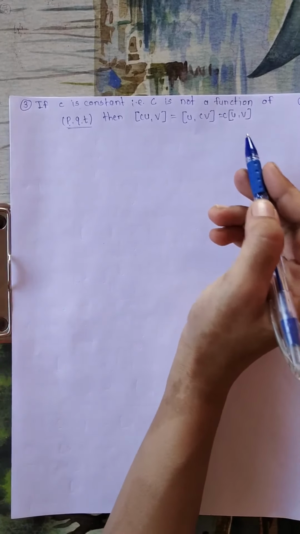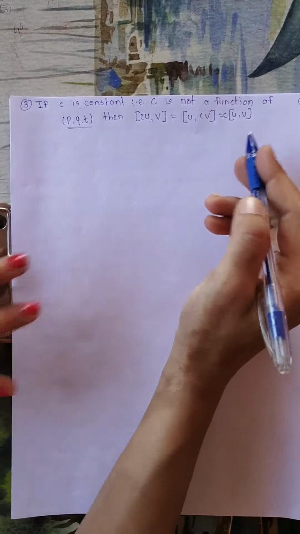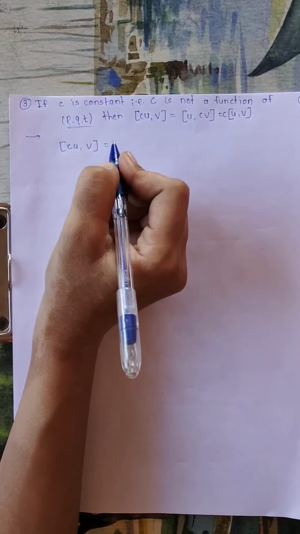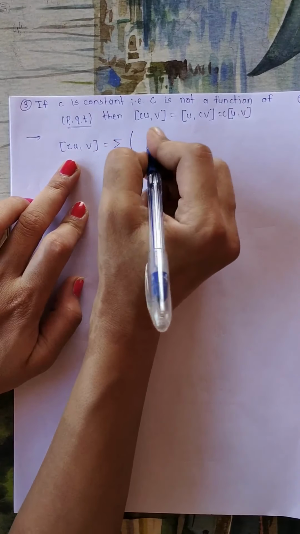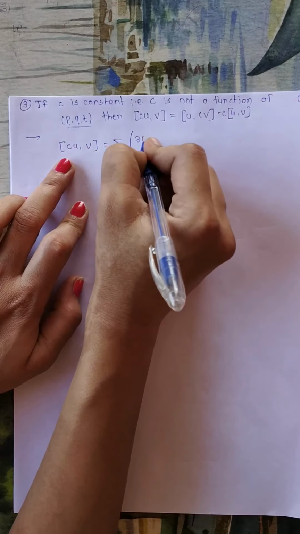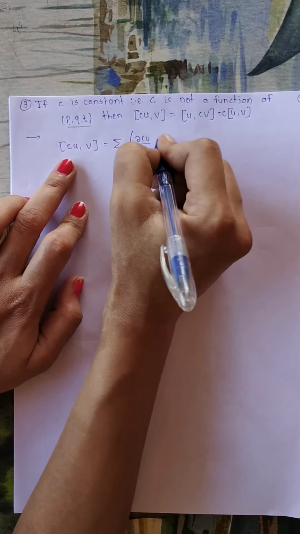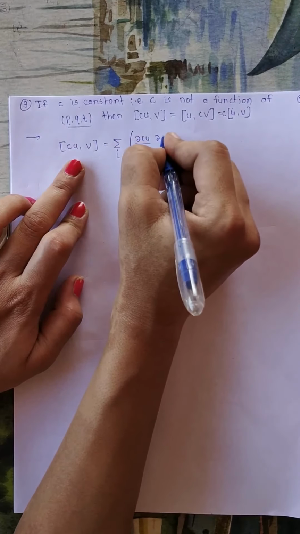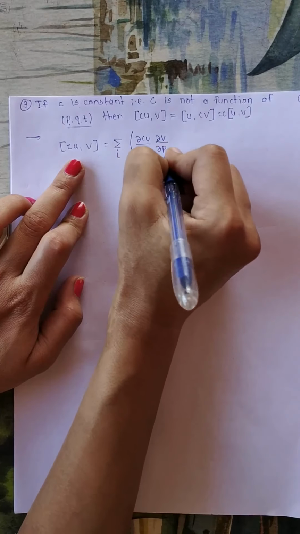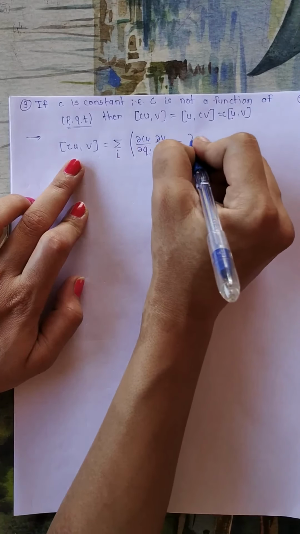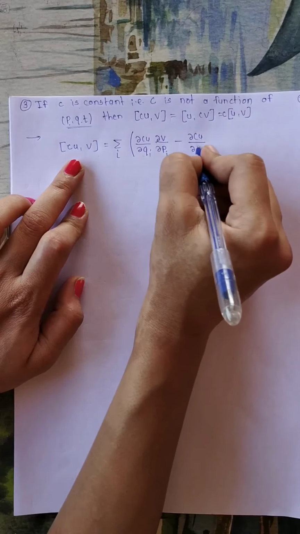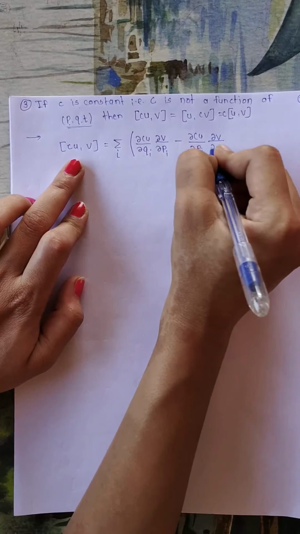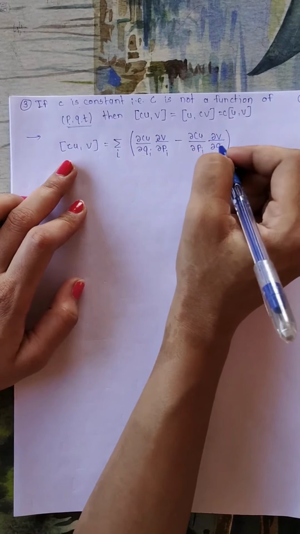So to prove this, first we will find the Poisson bracket of cu and v. By definition of the Poisson bracket, this bracket is taken as summation over i of ∂(cu)/∂qi, ∂v/∂pi minus, this as it is, ∂(cu)/∂pi, exchanging the variable, ∂v/∂qi. So this is the definition.